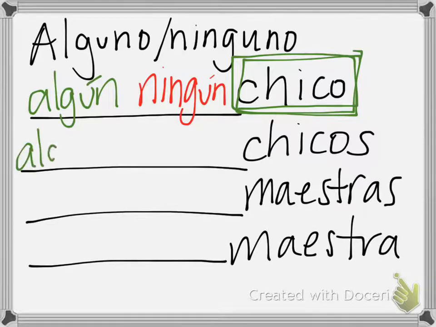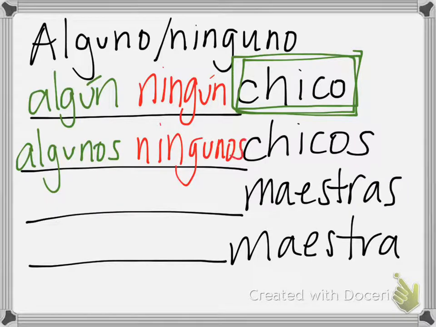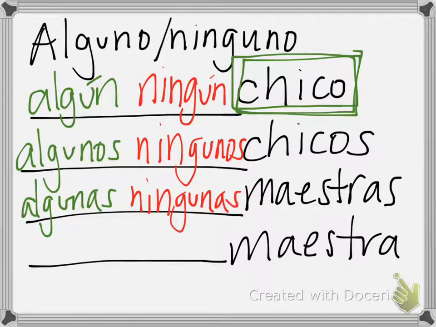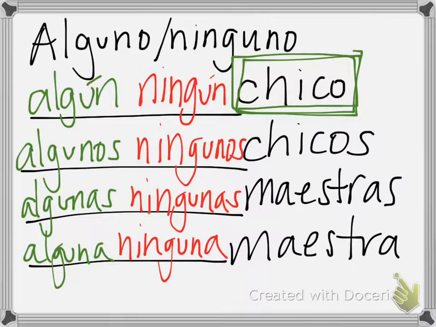So chicos would be algunos, because we need to make it plural also. And then ningunos, or no boys. We also have maestras, so some teachers would be algunas maestras, or no teachers, or not any teachers, ningunas. And we also have maestra, so alguna maestra, or ninguna maestra. So really, the only one that you have to pay attention to is masculine singular nouns. That one's going to be the weird one.